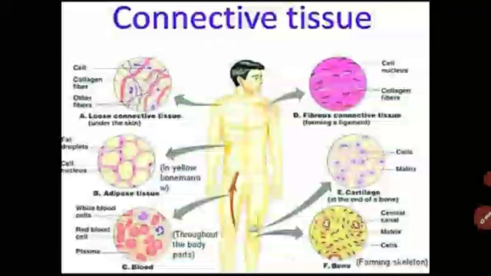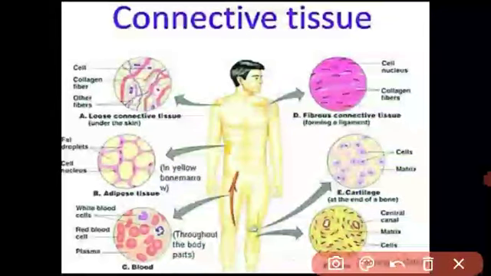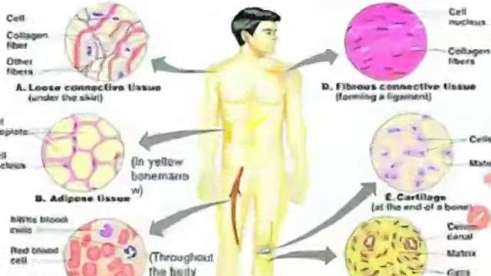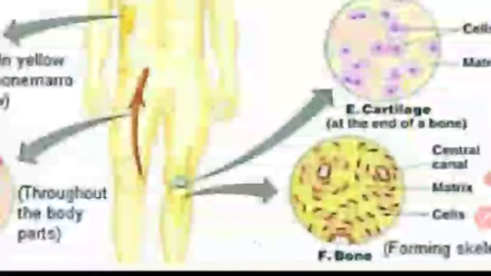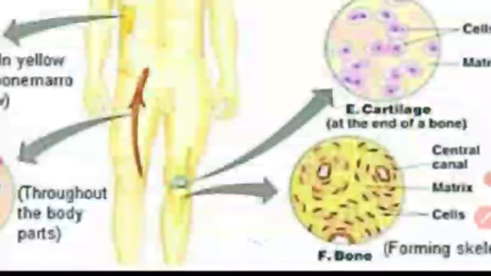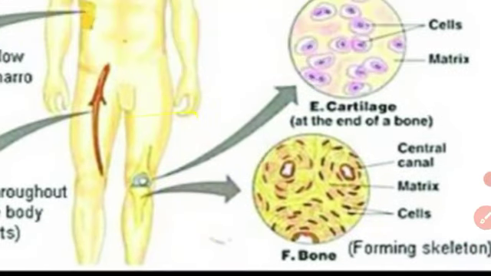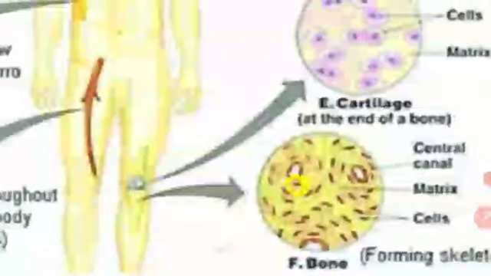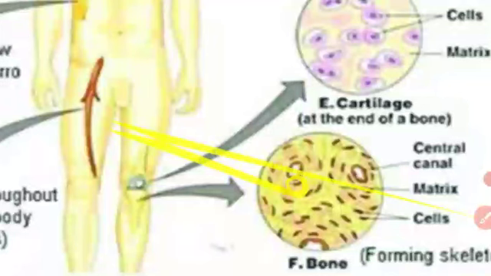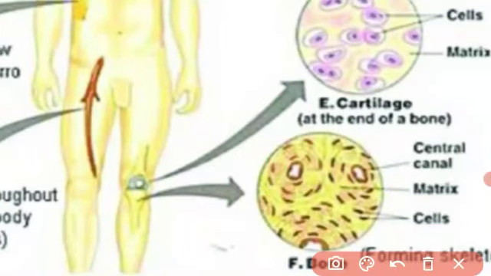See, students, this is the overview of the connective tissue. Already we have seen the areolar tissue and adipose tissue. In this video we are going to study the bones. Bone tissue is made from bone cells. See, this is the bone cell, and these bone cells are embedded in the matrix. These bone cells are fixed into the matrix.